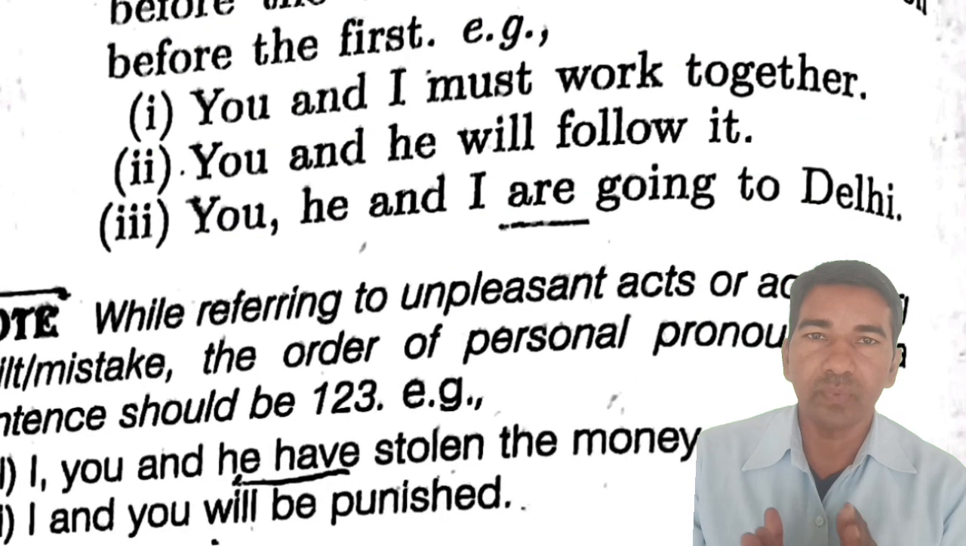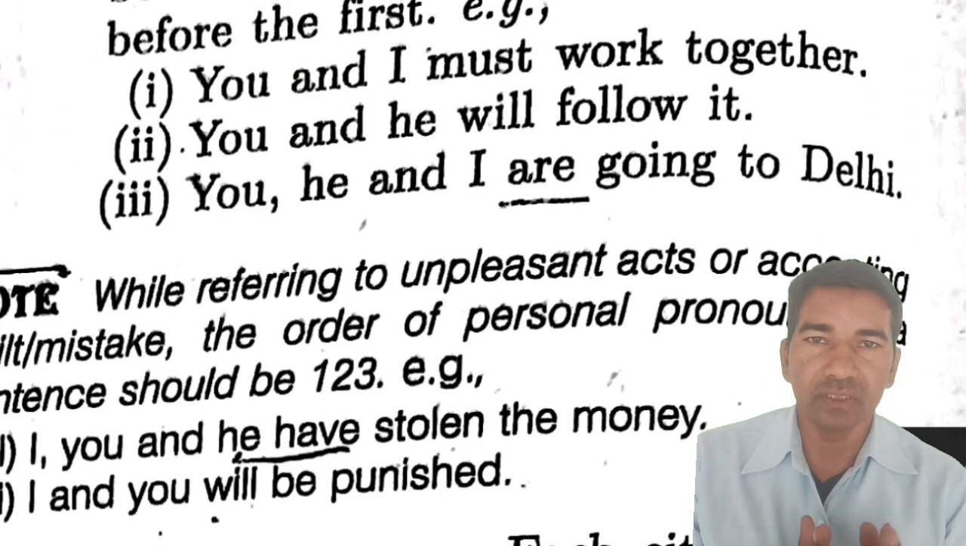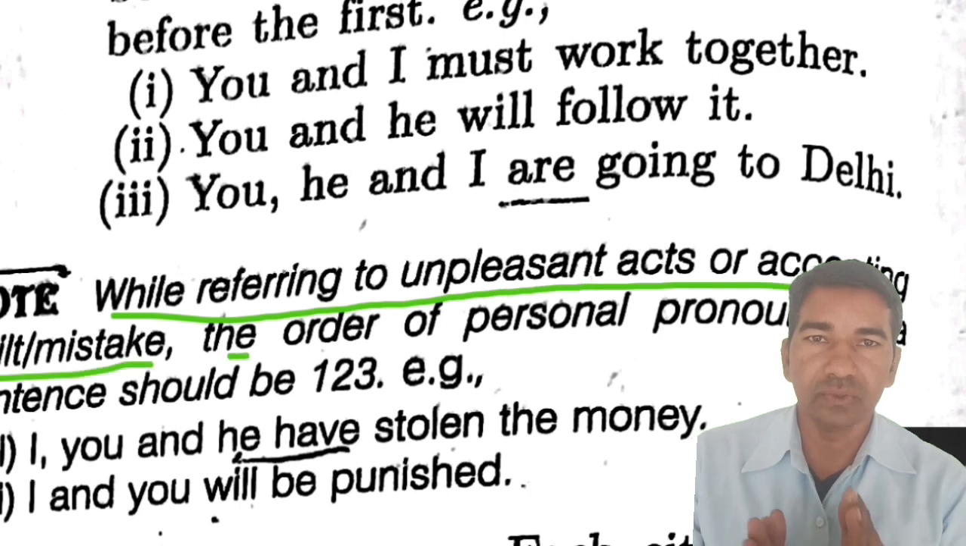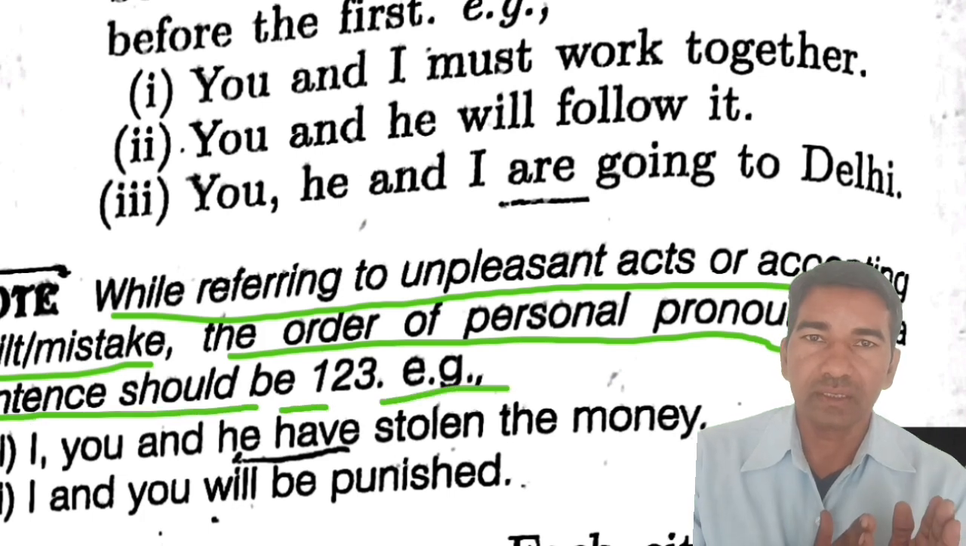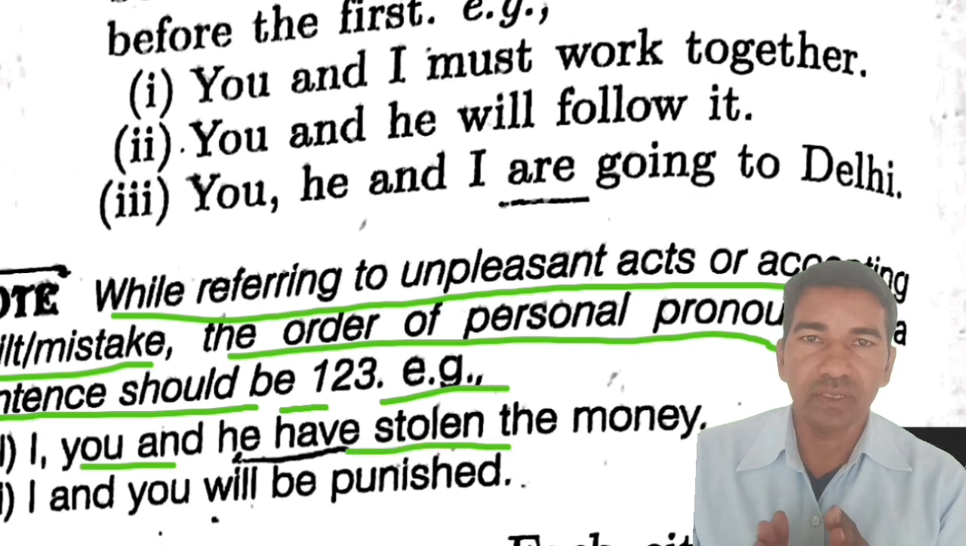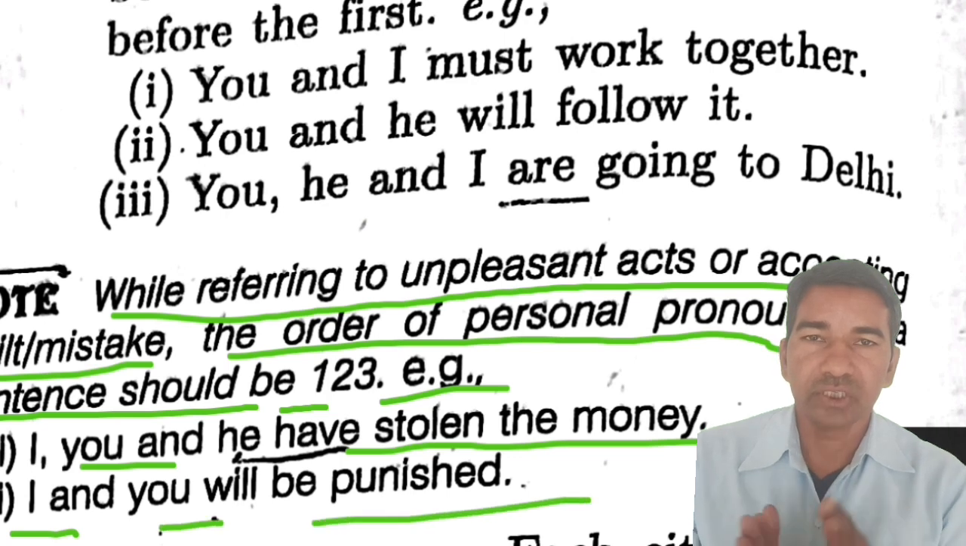Friends, here a note is given for you. While referring to an unpleasant act or accepting guilt or mistake, the order of personal pronouns in a sentence should be 1, 2, 3. For example number 1, I, you and he have stolen the money. Example number 2, I and you will be punished.